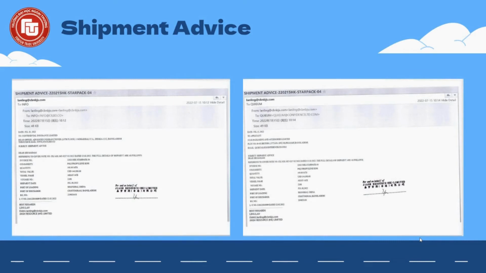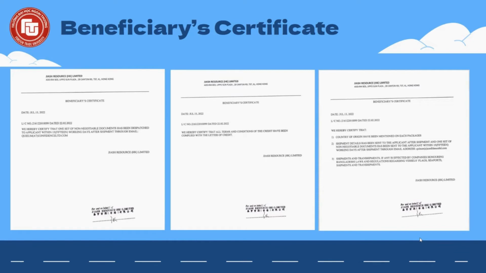And the next document is shipment advice. Once after the seller's delivery duties, the seller sent the shipment advice to the buyer through email, which contains details about the shipment. From this point, the risk of goods transfers from the seller to the buyer. The last one, beneficiary certificate.